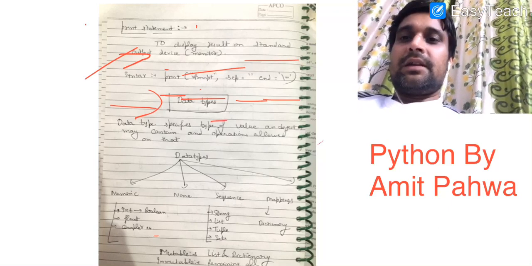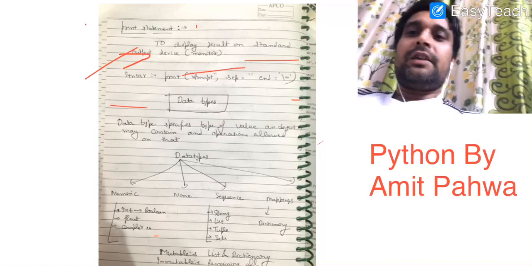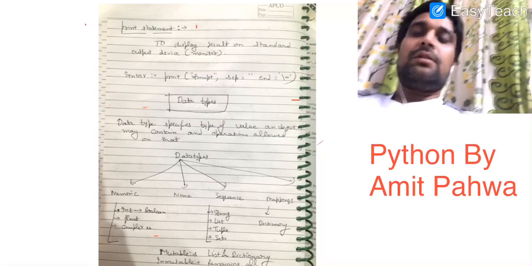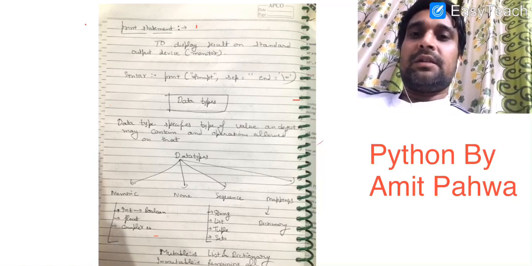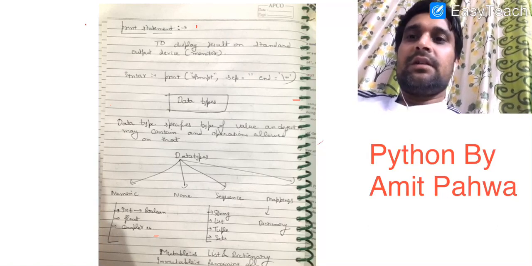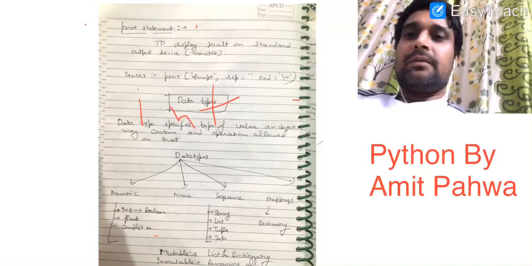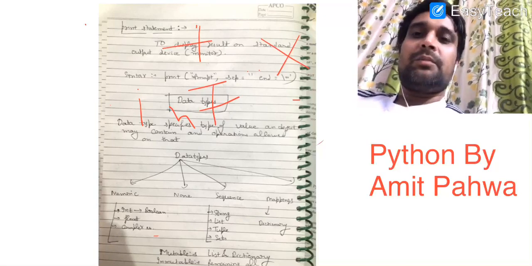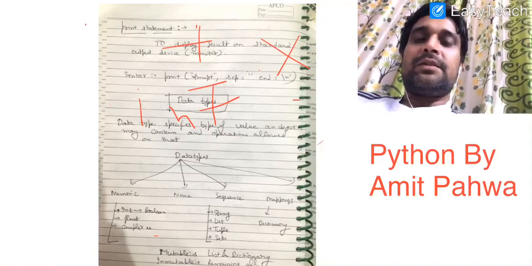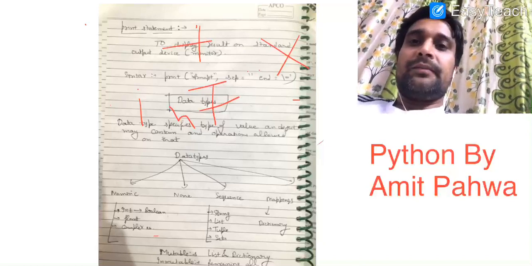So what do we mean by data type? Data type specifies the type of value an object may contain and the operations allowed on that. Suppose I write int as the data type. You all know ints are positive or negative numbers without any decimal point, and we can perform certain operations on them: addition, subtraction, multiplication, division.